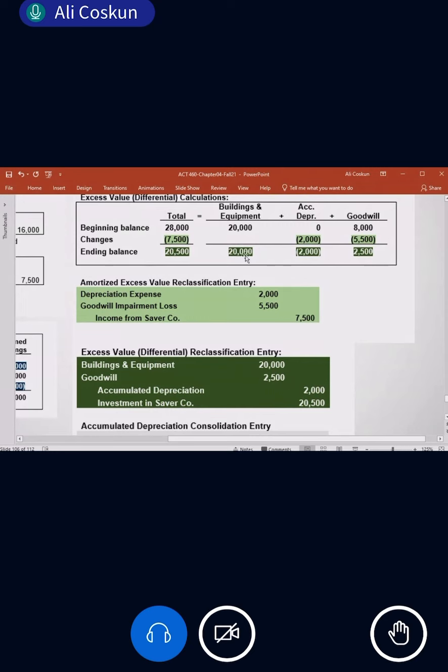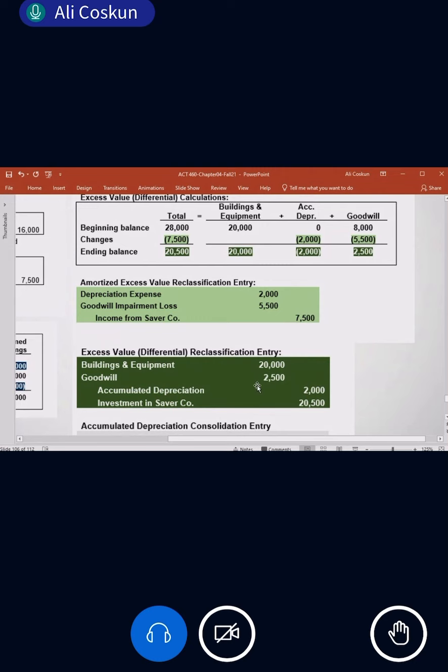Any amount with a minus balance is credit, any amount with a plus balance is debit. So building and equipment, debit; accumulated depreciation, credit; goodwill, debit. But be careful, in the excess value reclassification entry, which balance did I write, 8,000 or 2,500?